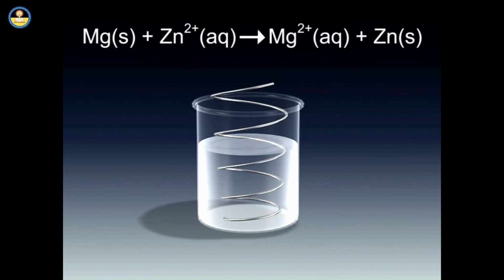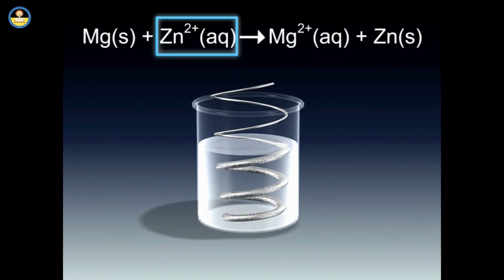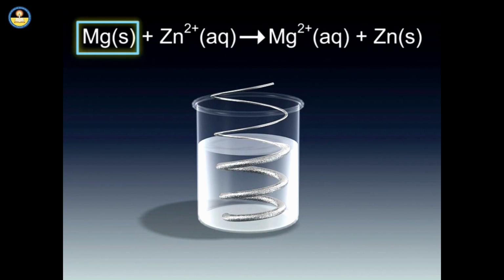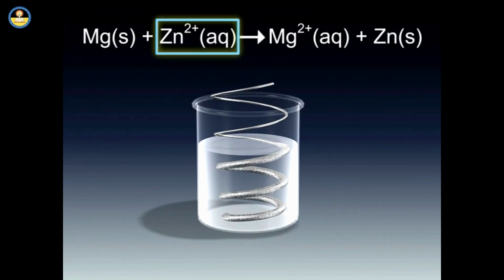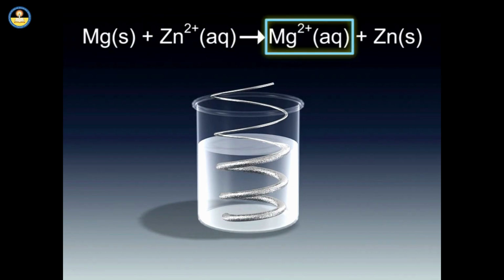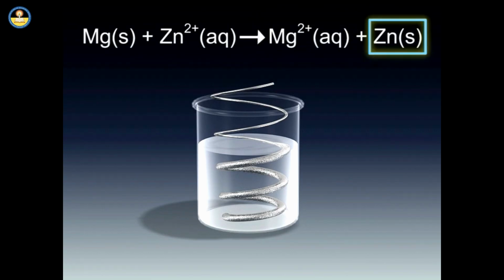The more active metal magnesium displaces the less active zinc from its salt solution. Magnesium in solid state reacts with Zn2+ ions in aqueous state to give Mg2+ ions in aqueous state and zinc in solid state.